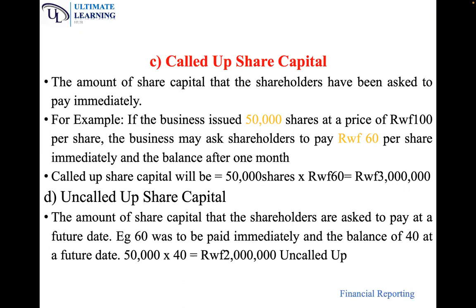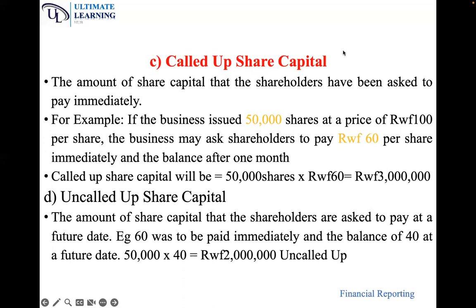So what you have actually asked shareholders to pay immediately is known as called up share capital. Called up share capital is what you ask shareholders to pay immediately. So you have asked them to pay for all the 50,000 shares, but at a price of 60, and then in future they will pay the remaining balance of 40.